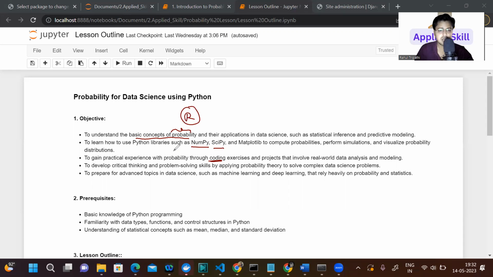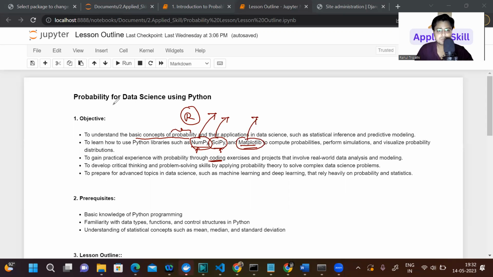So we will teach you some special libraries which we use extensively in probability, like NumPy, SciPy, Matplotlib. For numerical computation, we will learn NumPy. For modeling things or for stats things, we will use SciPy, and for visualization, we will use Matplotlib.